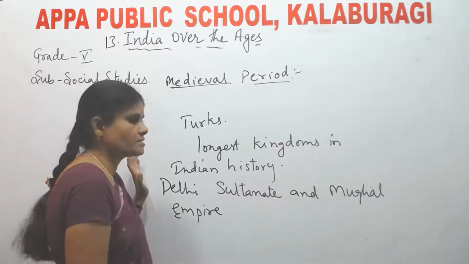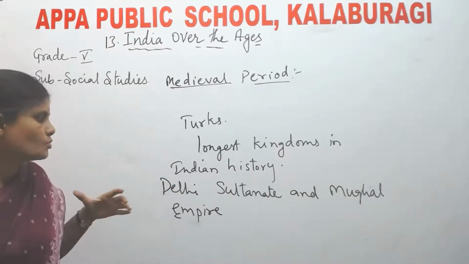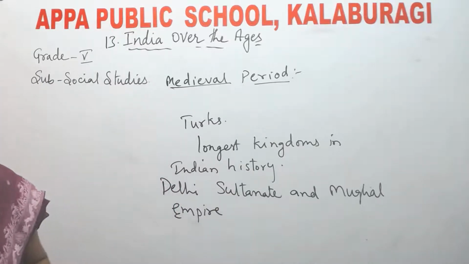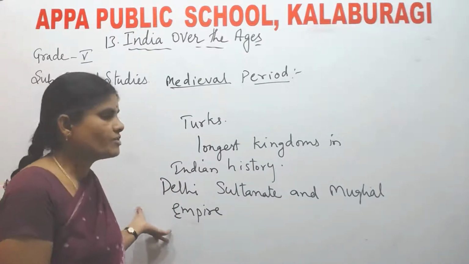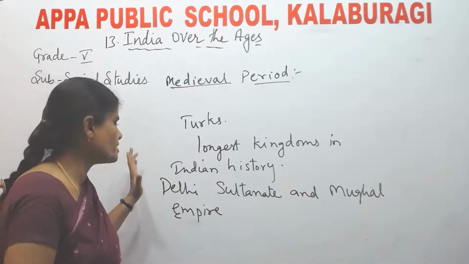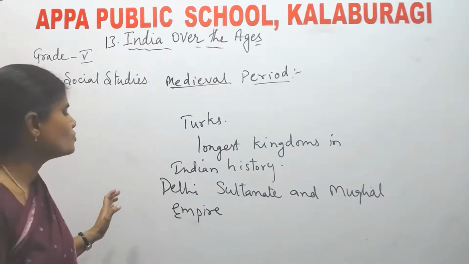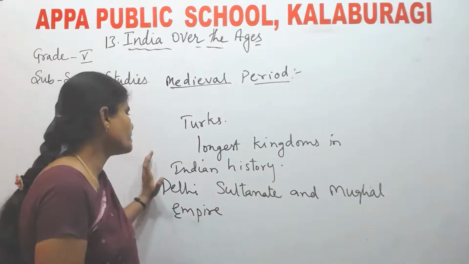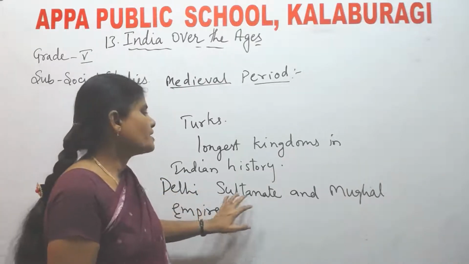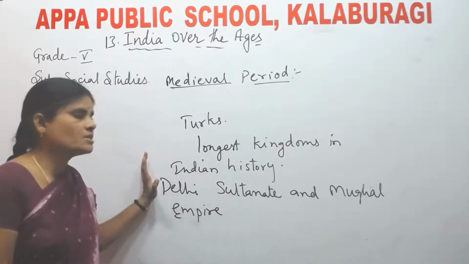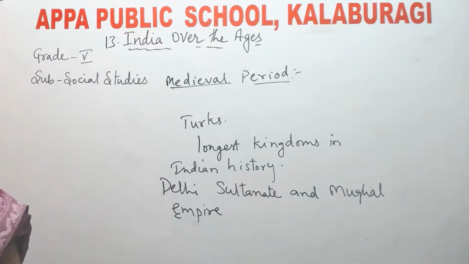Major means biggest. Okay, these are the two biggest kingdoms of medieval periods. Which are the two major kingdoms of the medieval period? Delhi Sultanate and Mughal Empire. These are the two major kingdoms of the medieval period. Okay. Next,